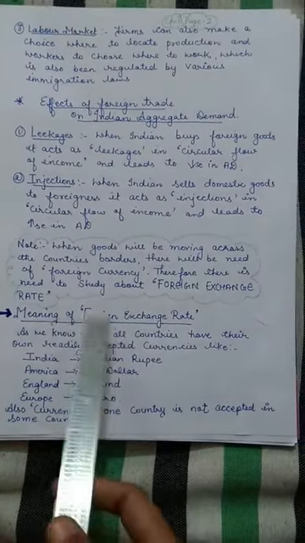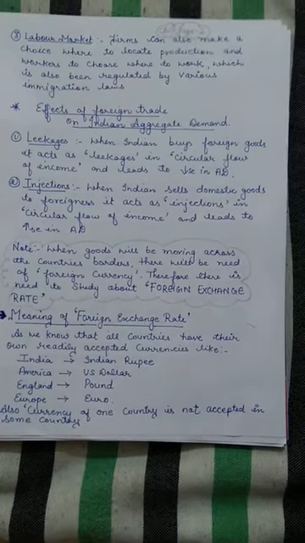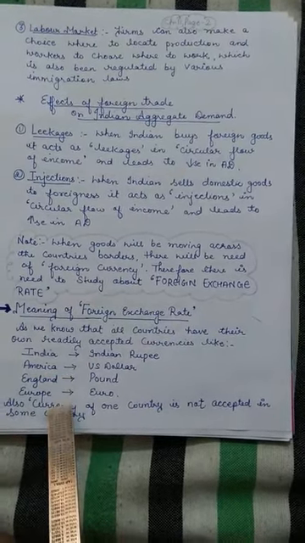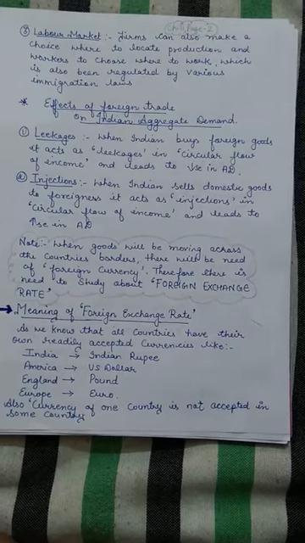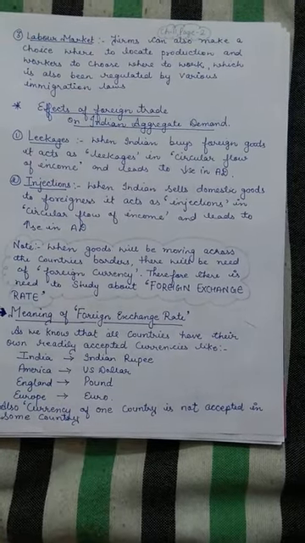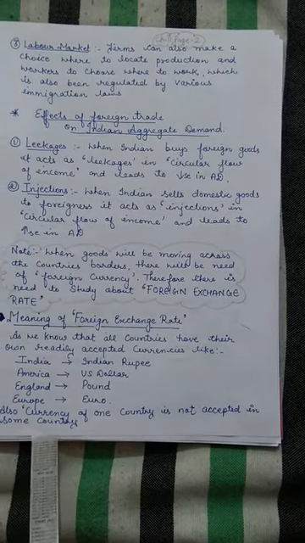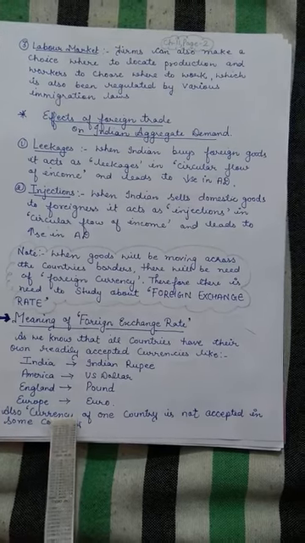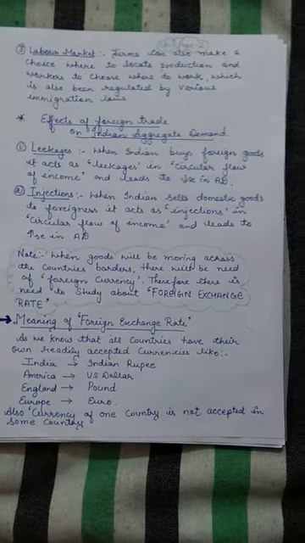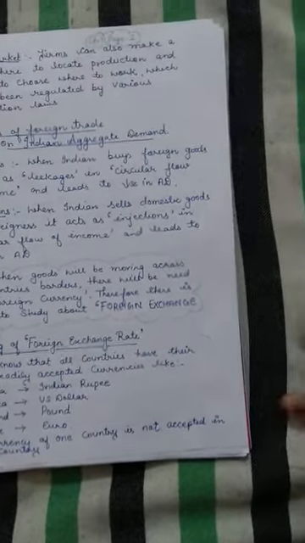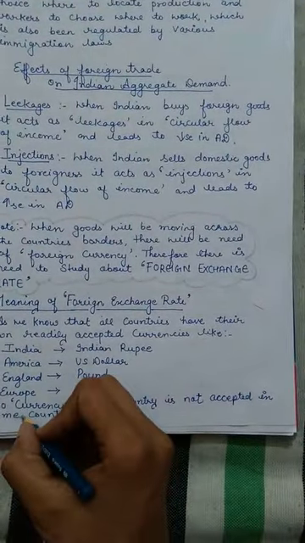Now, we will start with the meaning of foreign exchange rate. Here are a few examples of the currencies of different countries. India has the Indian rupee, America has the US dollar, England has the pound, and Europe has the euro. This is the point which I have already told you, that the currency of one country is not accepted in some other country.